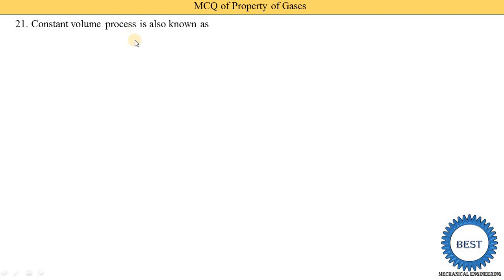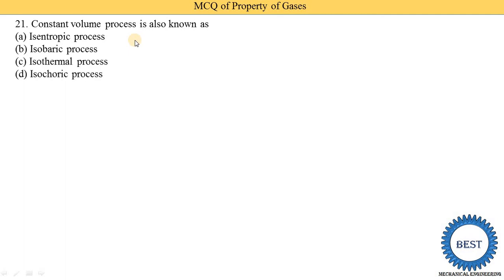Constant volume process is also known as option A isentropic process, option B isobaric process, option C isothermal process, and option D isochoric process. So option D is correct: a constant volume process is known as the isochoric process. Same way they may ask about other processes. Suppose they ask about the constant entropy process, then it is called the isentropic process. For the constant pressure process, option B isobaric is correct. For the constant temperature process, the correct answer is the isothermal process. And for volume, the correct answer is the isochoric process.